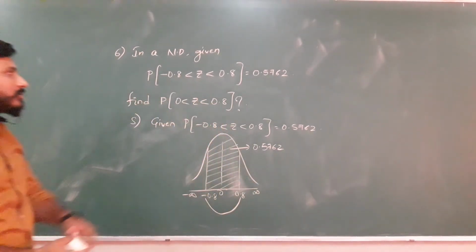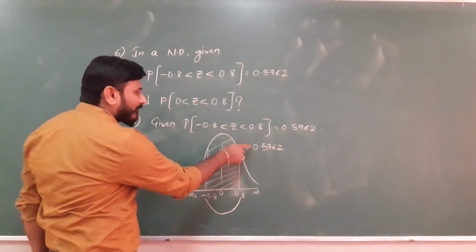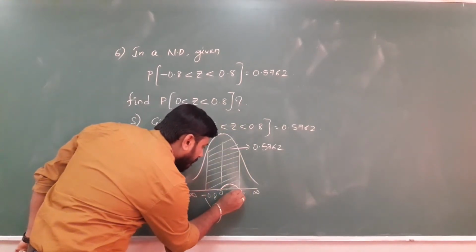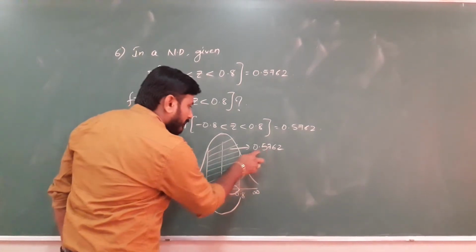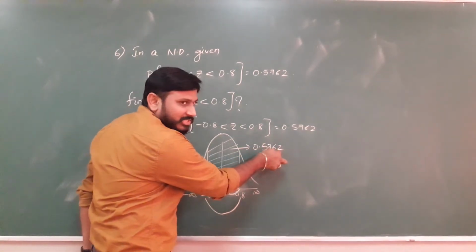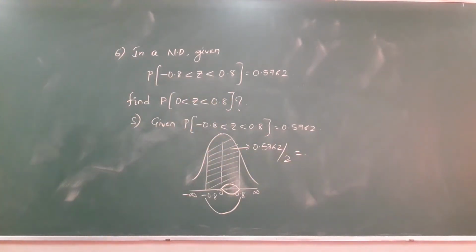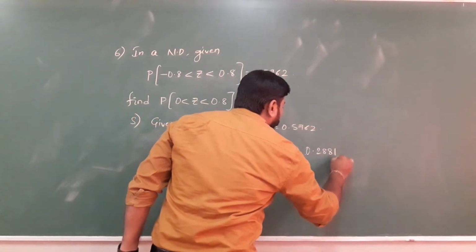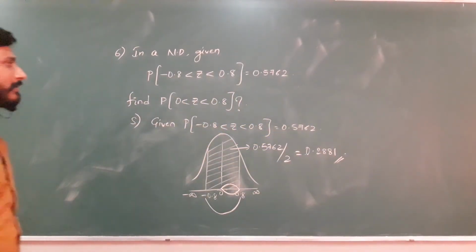But what do we want? From 0 to 0.8. So we want only this area. Simple logic. The total is 0.5762. We want half of it, so divide by 2. What's the value divided by 2? 0.2881. So this is the answer.